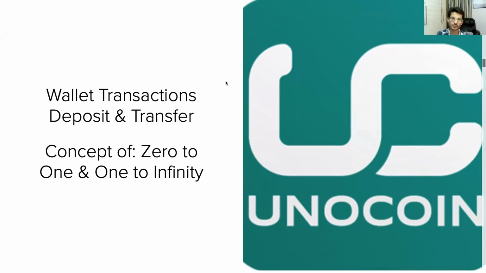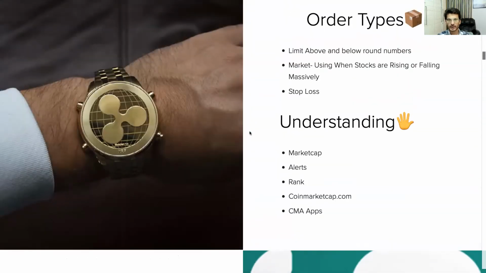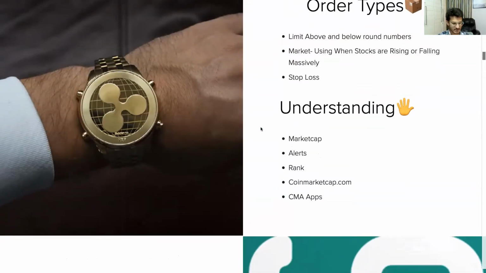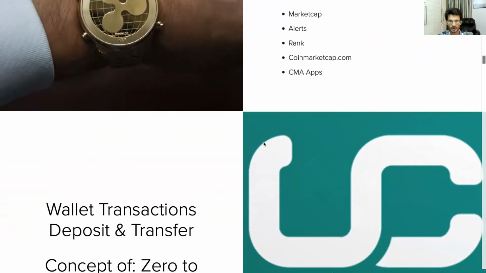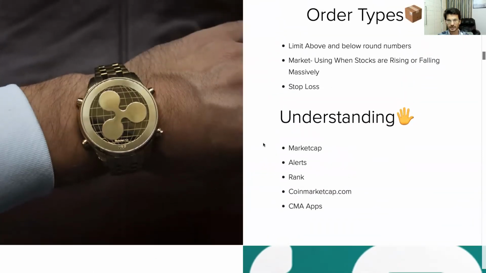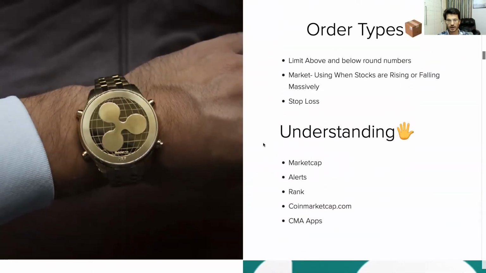I think now everyone is well versed with Binance, and everyone has a basic idea how the Binance app works on the mobile. Further, there is one more app which is very widely used on the mobile, that is CMA.